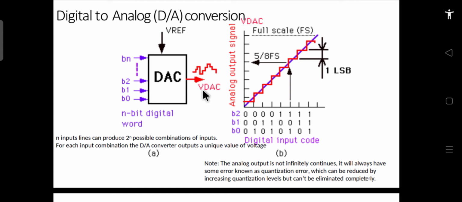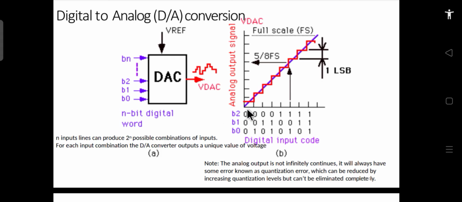Depending upon that resolution, if we draw the same thing on a scale, on the x-axis we take the digital input code, and on the y-axis we take the analog output signal. If there are n bits, b0 to bn, we can take the example of 3 bits: B0, B1, B2. Then you can see that 3 bits can generate 8 possible combinations, starting from 0, 0, 0 up to 1, 1, 1. These are the possible combinations. Now for every possible combination, what will happen?